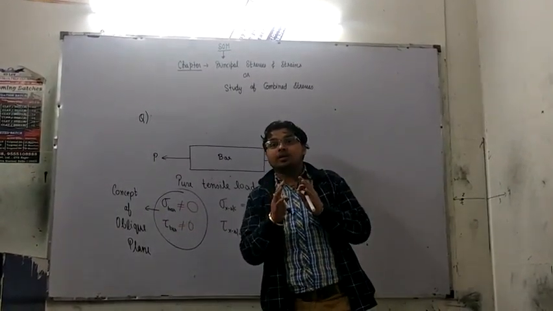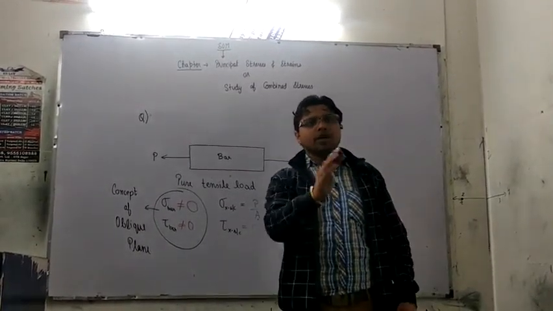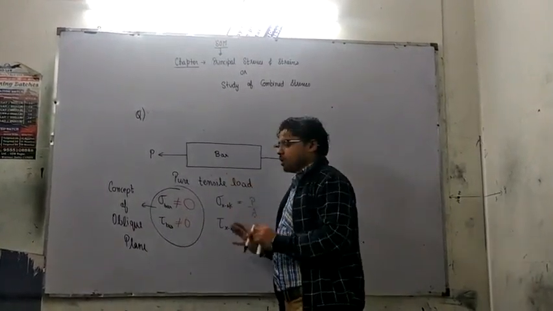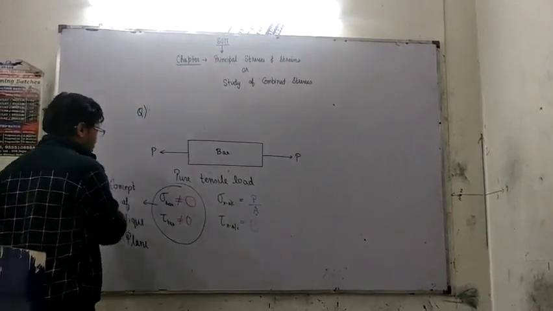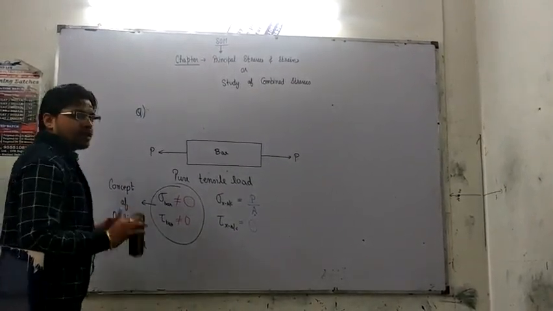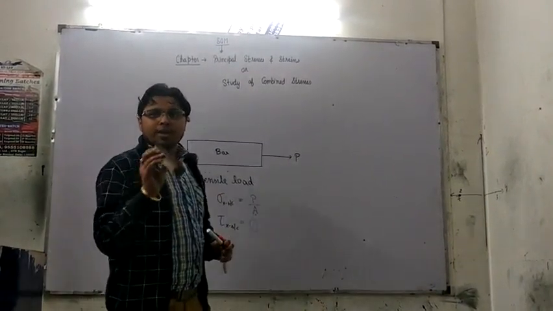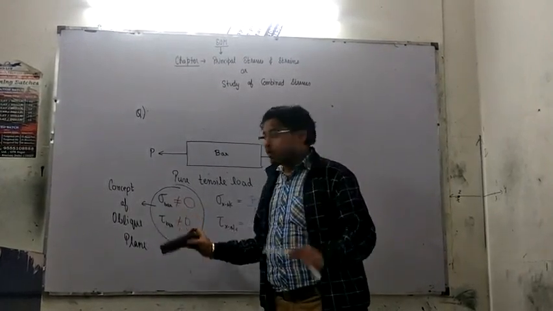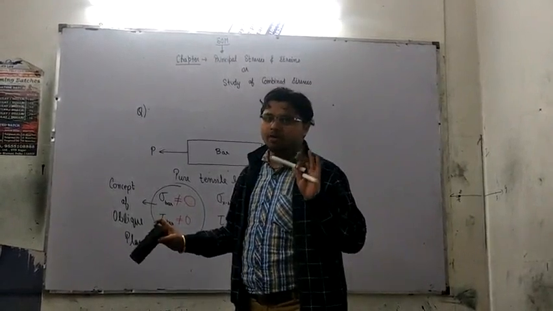An oblique plane can be any plane at any angle or orientation from the cross sectional plane. To discuss this in detail, we'll be moving on to a new topic, the concept of oblique plane, which will give us a clear idea which plane is having maximum normal stress in the entire bar, and which plane is having maximum shear stress in the entire bar, right?